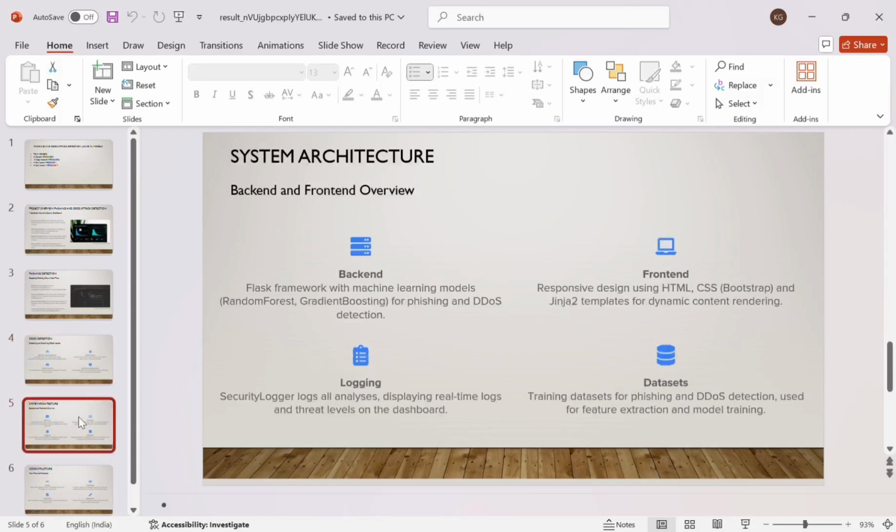For the overall system architecture, we are using Flask as the backend, and the machine learning models random forest and gradient boosting for detecting phishing and DDoS attacks. For the frontend, we are using HTML, CSS and Jinja templates. For datasets, we are using phishing data and DDoS attack data.